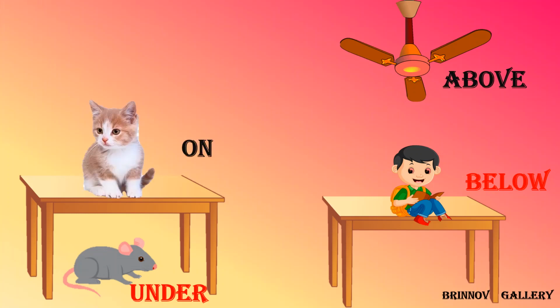Cat is on the table. Rat is under the table. Fan is above the table. Boy is below the fan.